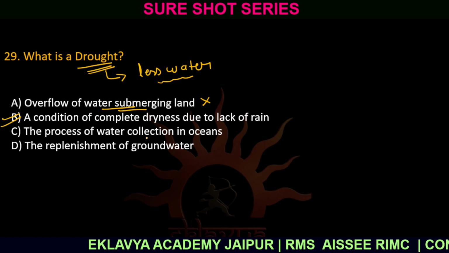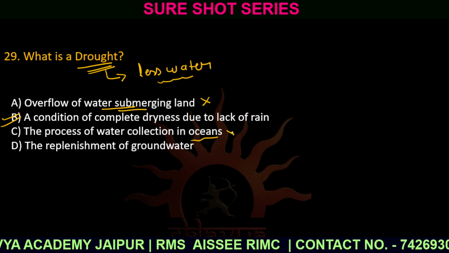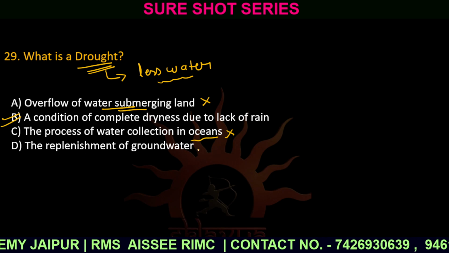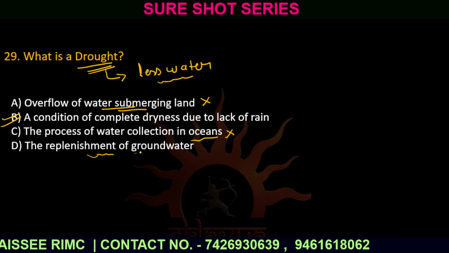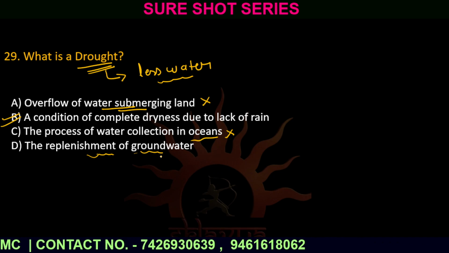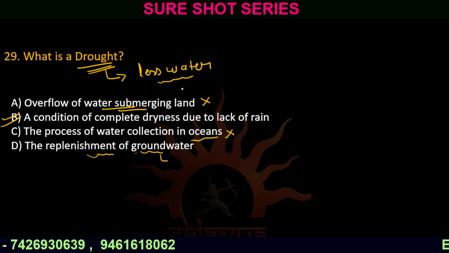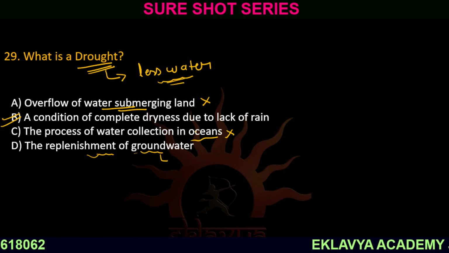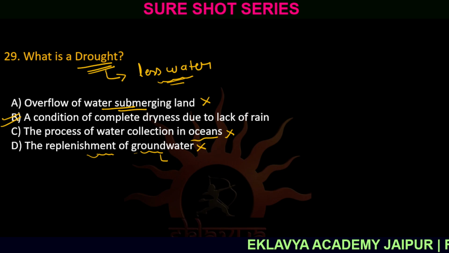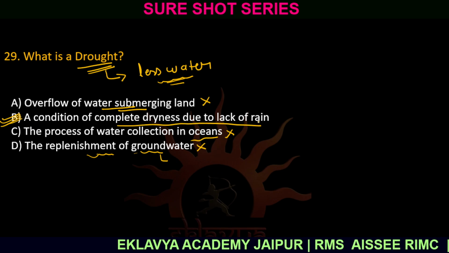The process of water collecting in oceans is also wrong. And replenishment of groundwater: if there is replenishment, the groundwater level is being maintained, which does not fulfill the criteria of drought, that is less water. So this also gets cancelled. So the correct answer is option number B, complete dryness due to lack of rain.